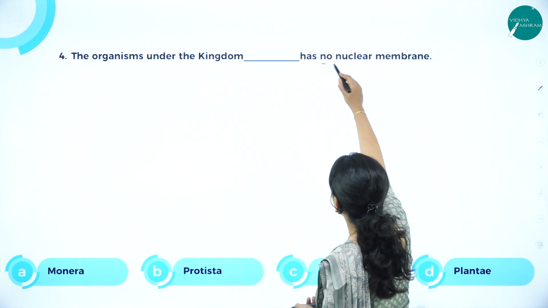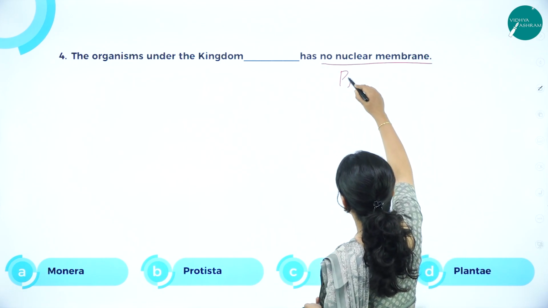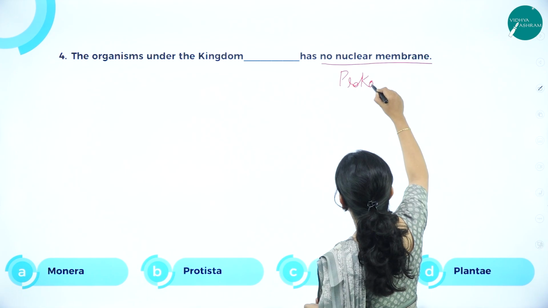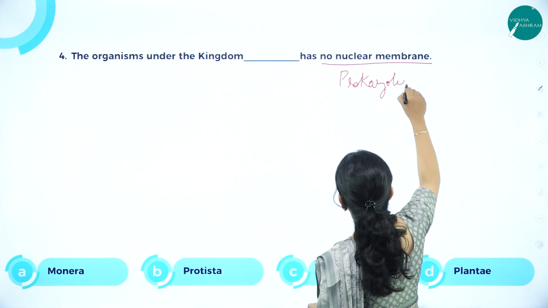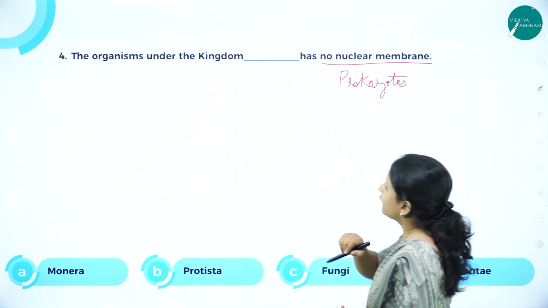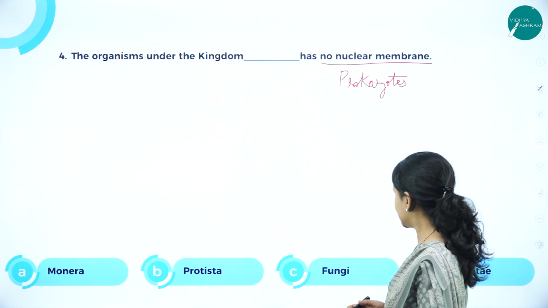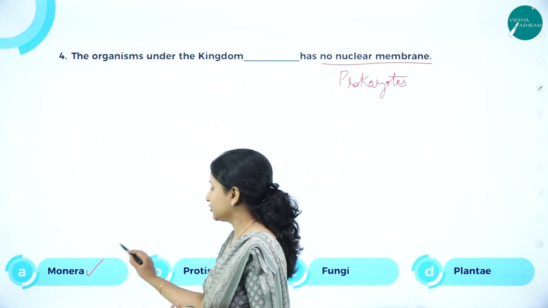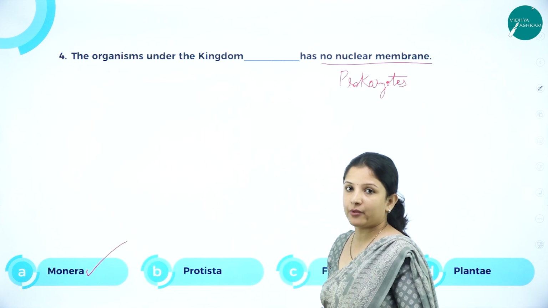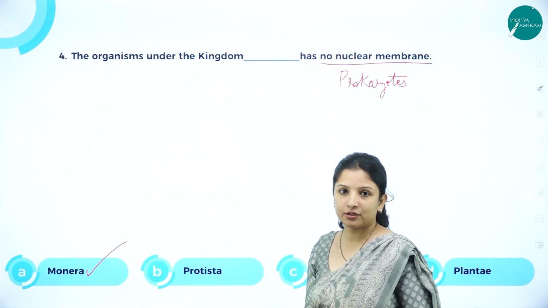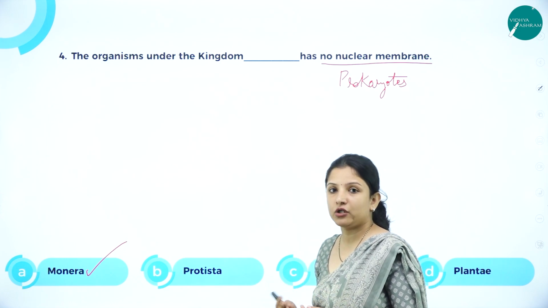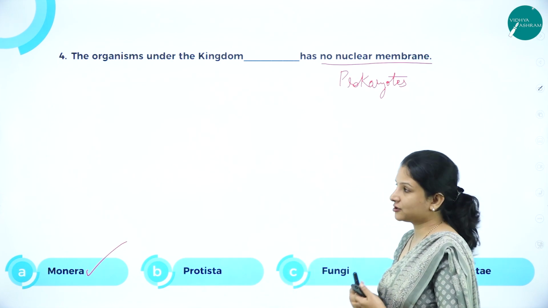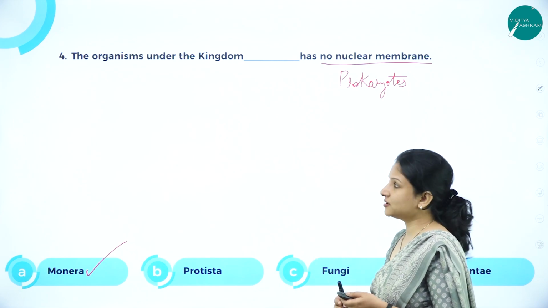So next question: the organisms under the kingdom dash have no nuclear membrane. No nuclear membrane means they are prokaryotes. So here, is it Monera, Protista, Fungi or Plantae? The right answer here is Monera. Bacteria come under Monera. Their nucleus does not have a nuclear membrane. They have a free nucleus or they don't have a well organized nucleus. Therefore the answer here is Monera.